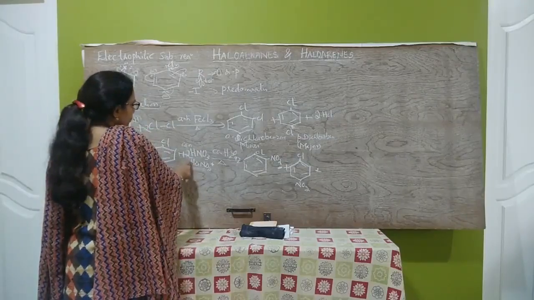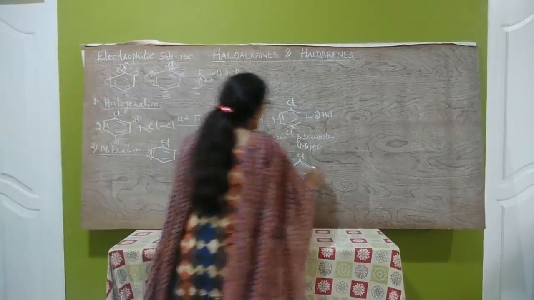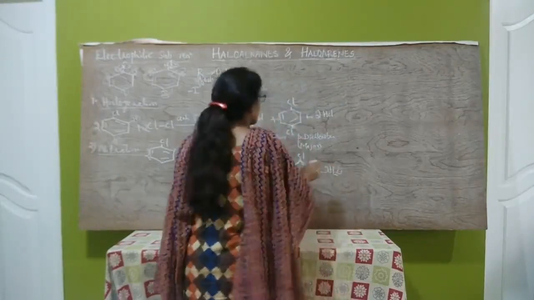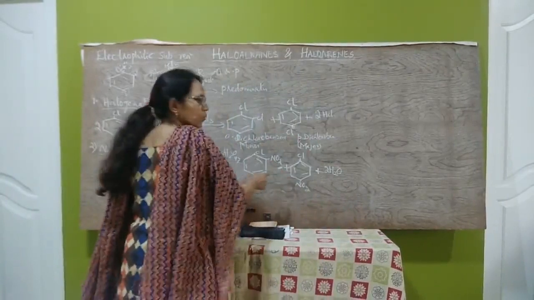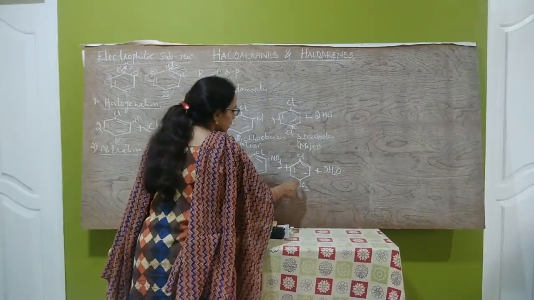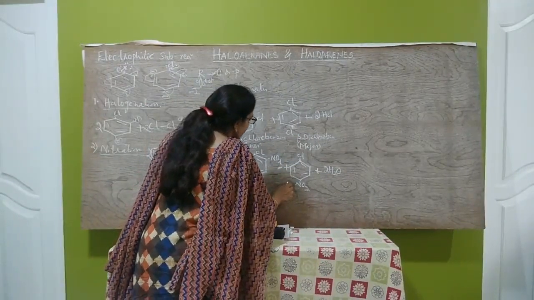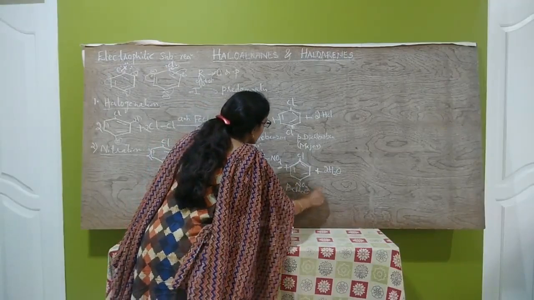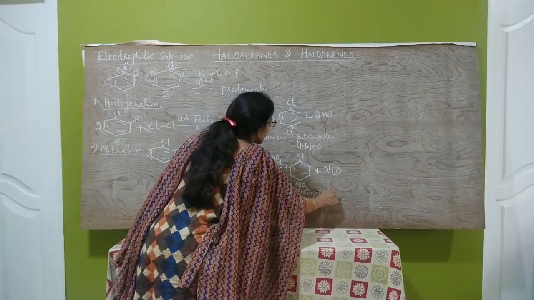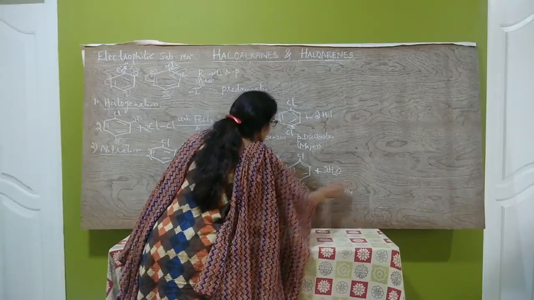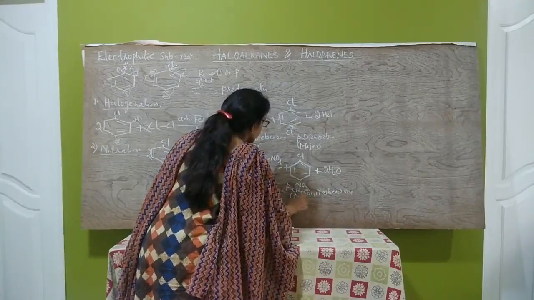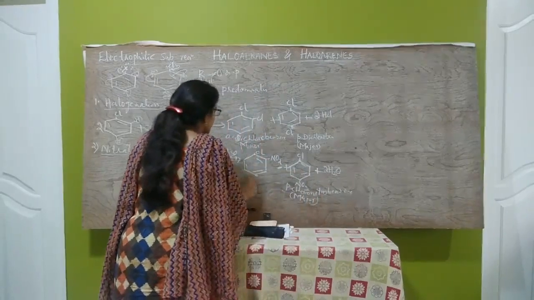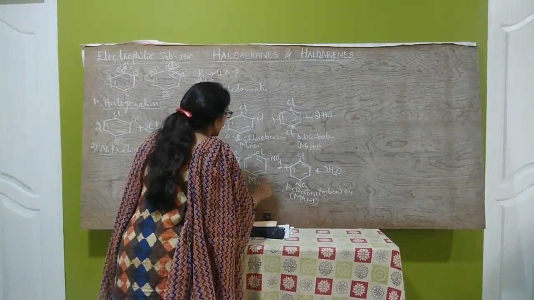Those react with 2OH minus to form 2H2O. So the other product is 2 molecules of water. Here also para-chloronitrobenzene is the major product. Orthochloronitrobenzene is the minor product.